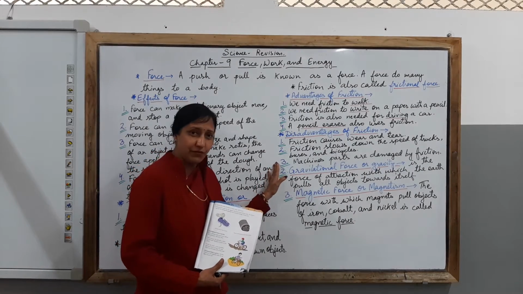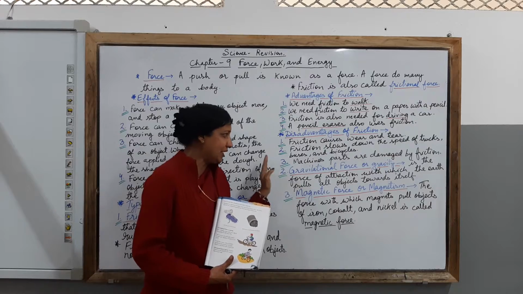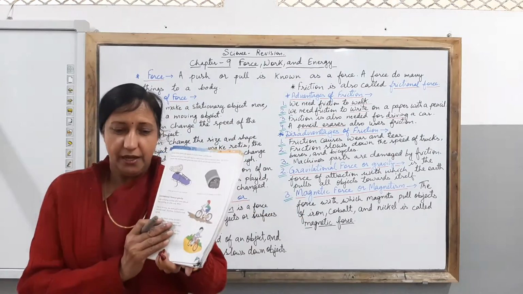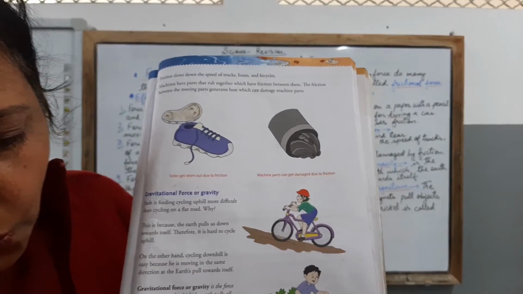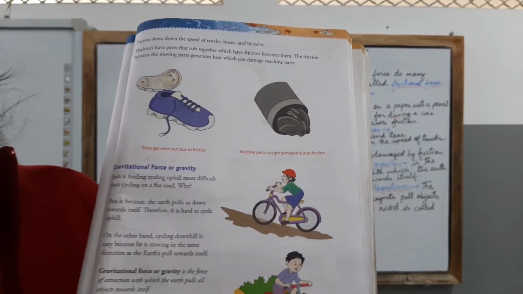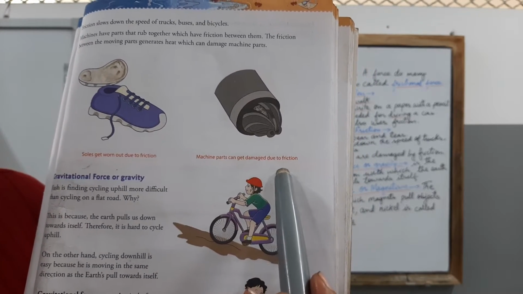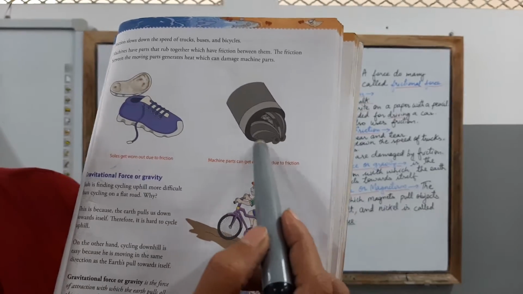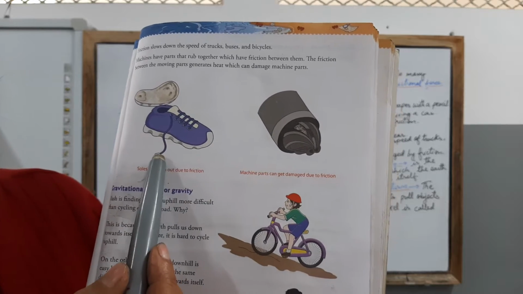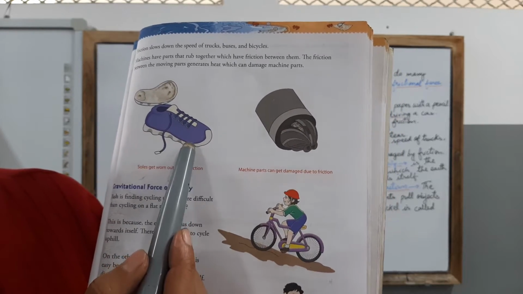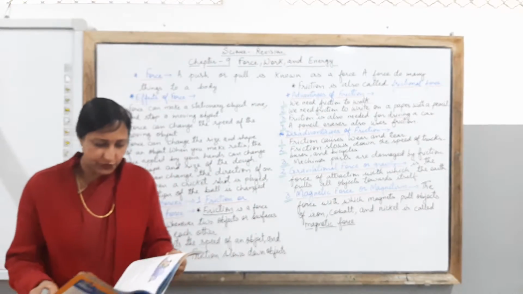Then children, the last point which says machine parts are damaged by friction. With the help of the picture you can see, children, here I can show you the picture of a machine part which is letting you know that machine parts can get damaged due to friction. This is the damaged part which is being damaged because of the friction. And here you can see soles got worn out due to friction. So these are the disadvantages of friction which I have shared with you all.